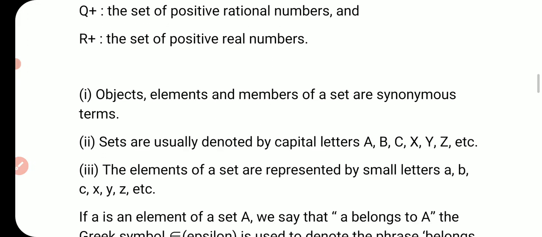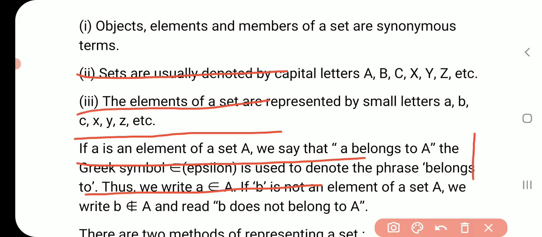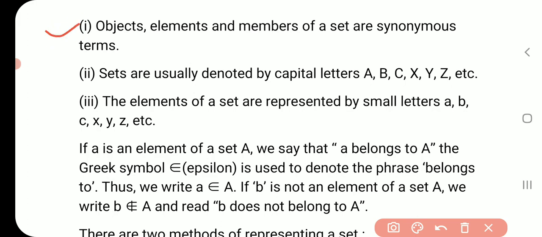Now some more points you have to remember. First point: objects, elements and members of a set are synonymous. So the members of a set may be known as objects, may be known as elements, or may be known as members. All these terms are synonymous. Number 2: sets are usually denoted by capital letters A, B, C, X, Y, Z. How will we represent it? Suppose A is a set, then we will represent A equal to like this. So A is a set. So we represent sets by capital letters A, B, C.